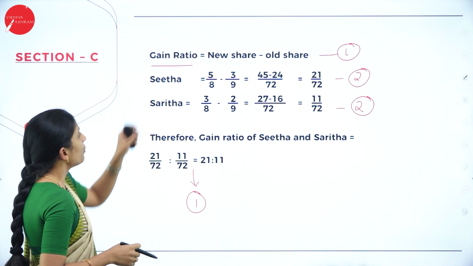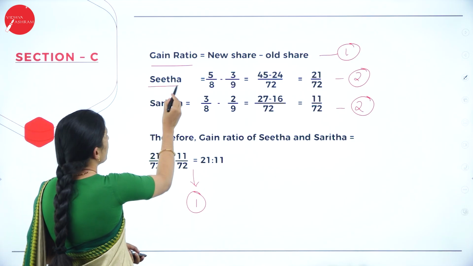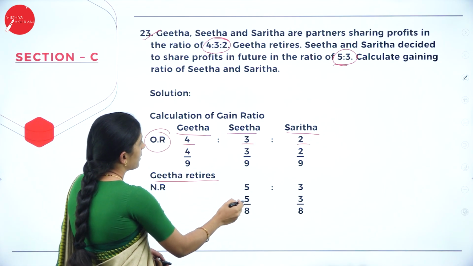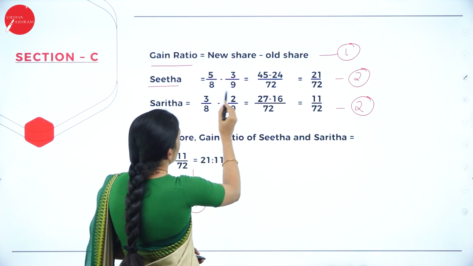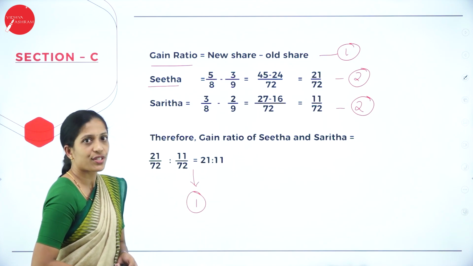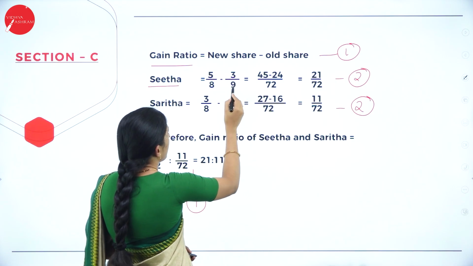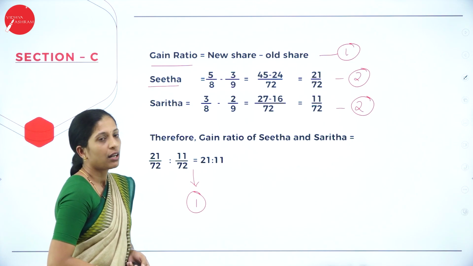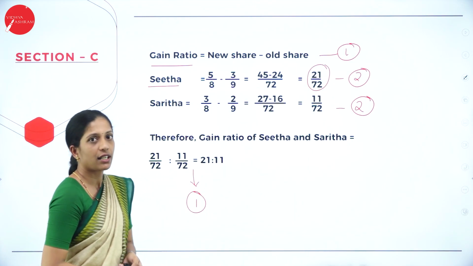Now gain ratio is equal to new share minus old share. This is a formula. Now we are going to calculate that of Sita. So what is new share? 5 by 8. What is old share? 3 by 9. 5 by 8 minus 3 by 9. So your denominators are not same. So you will get a LCM of 72, or you can cross multiply. So 9 5s are 45, 8 3s are 24. So 45 minus 24, it is 21 divided by 72.